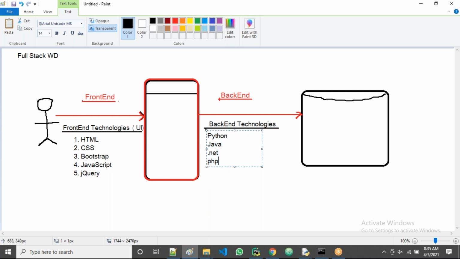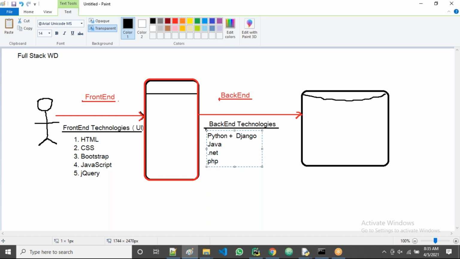Along with each language, they have their frameworks. So a framework is also required along with each language. In our case, we use Python plus Django for the backend purpose, and we use UI for the front end purpose. Alternatives are Java, .NET, PHP, all possible.